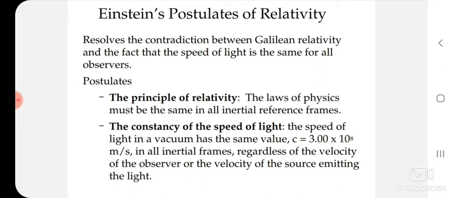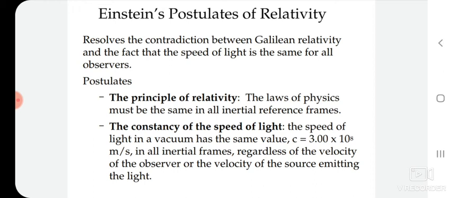Then the second postulate: the velocity of light in free space is constant. It is independent of the relative motion of the source and the observer. We know that the velocity of light is not a constant under the Galilean transformation, but according to the second postulate, the velocity of light is the same in all inertial frames.